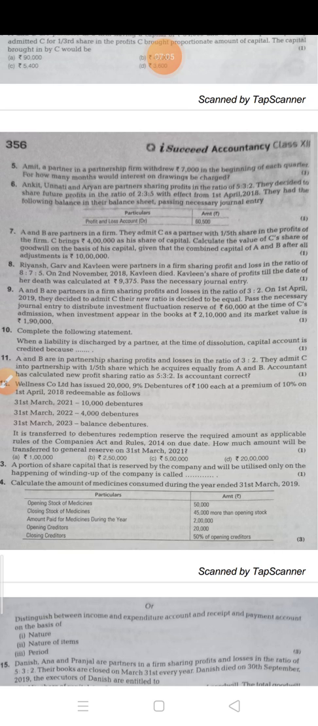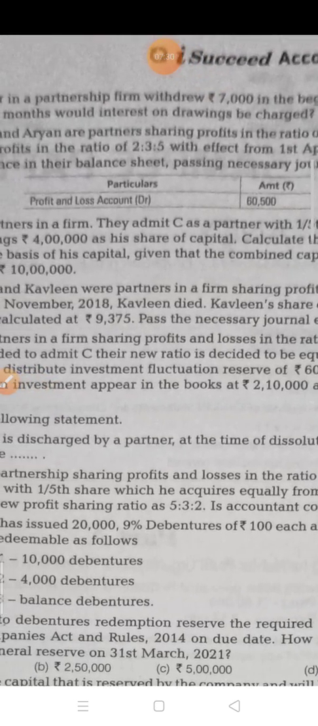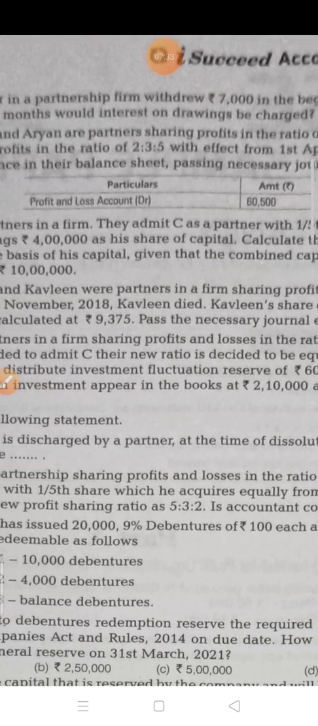Ankit, Unnati and Aryan are partners sharing profit in the ratio of 5:3:2. They decided to share future profit in the ratio of 2:3:5 with effect from 1st April 2018. They had the following balance in their balance sheet. Pass necessary journal entry. Here you have to pass the journal entry, and this profit and loss is given 60,500. This you have to distribute among the partners.